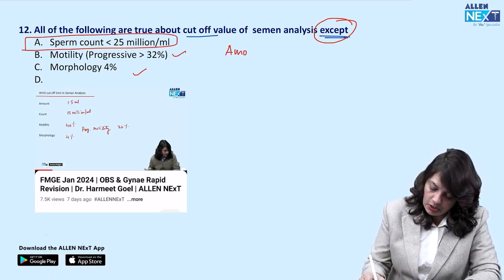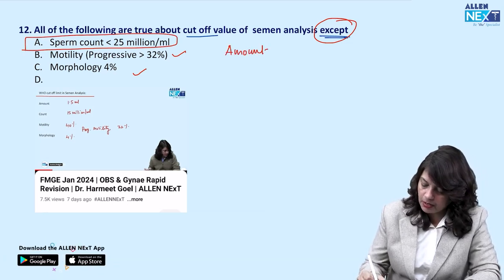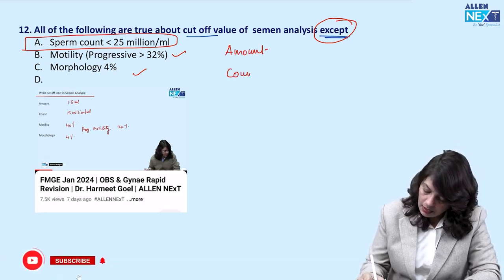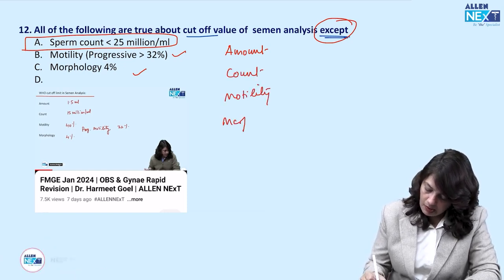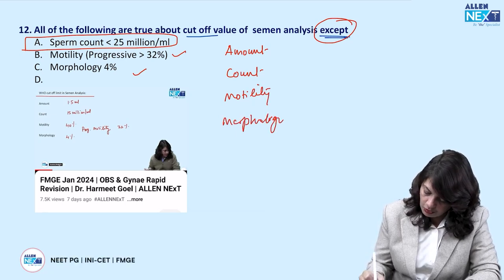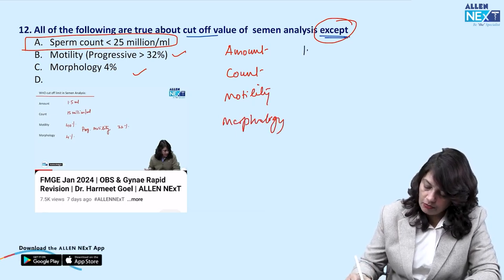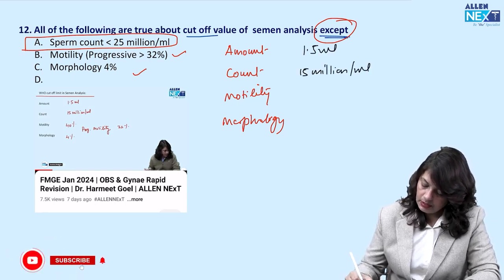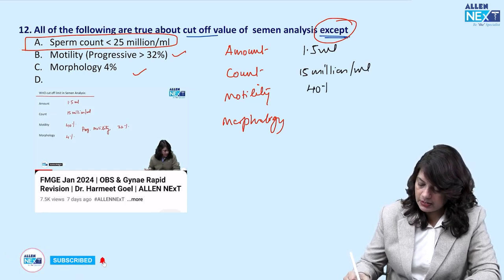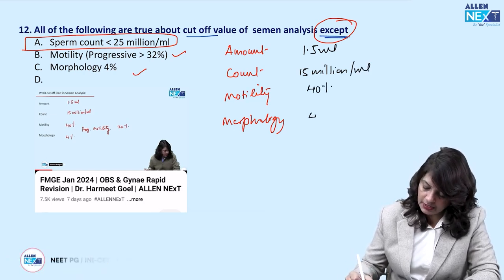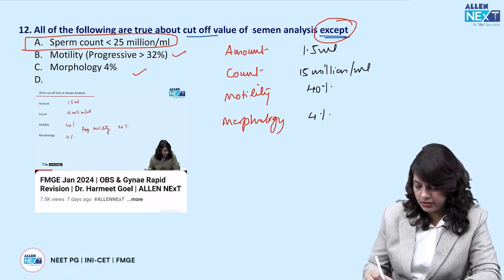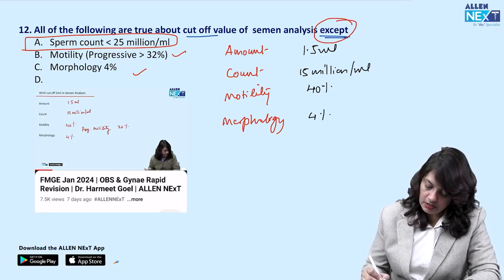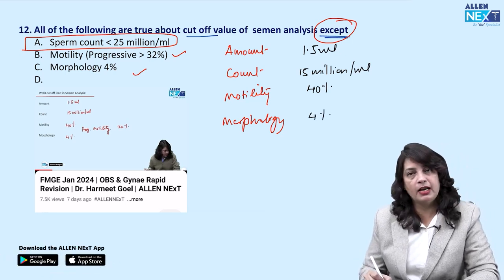The WHO cutoff values for volume, count, motility and morphology are 1.5 ml, 15 million per ml, motility 40%, progressive motility 32% and morphology 4%.